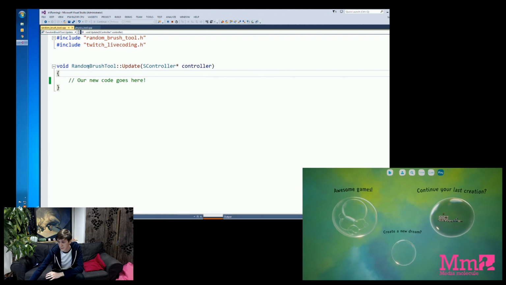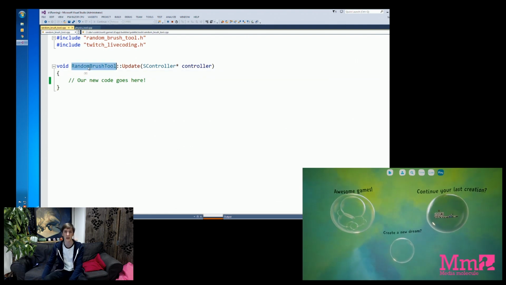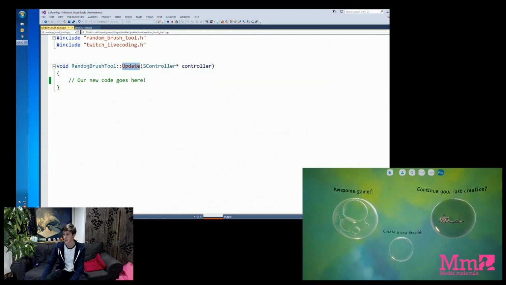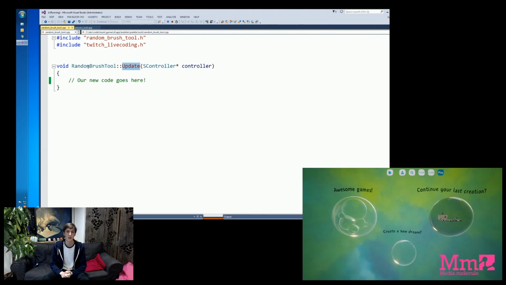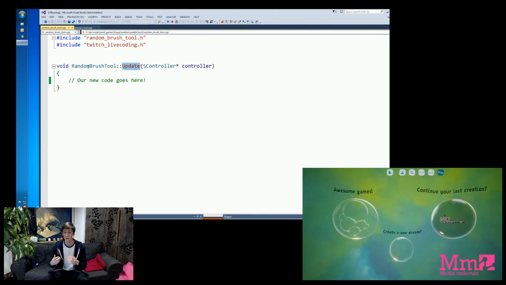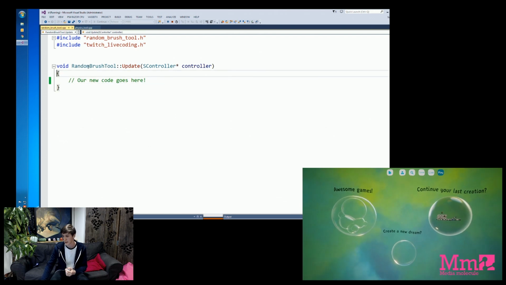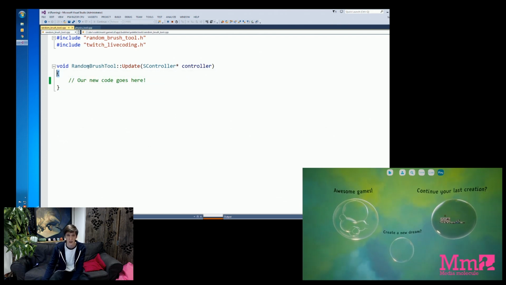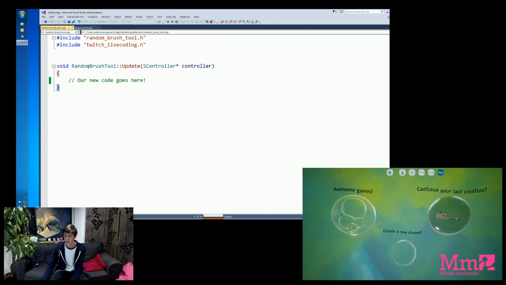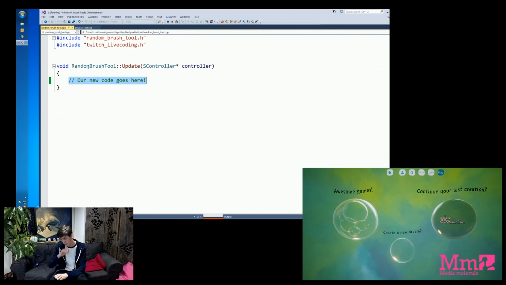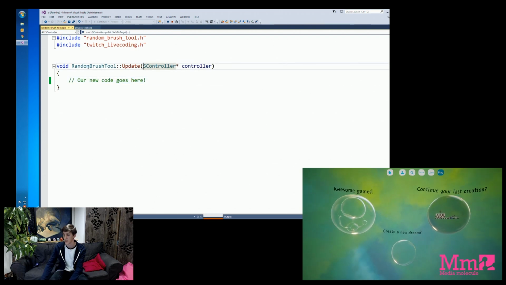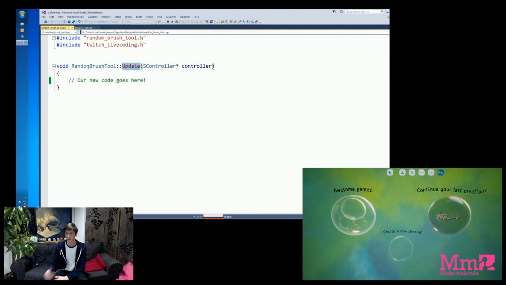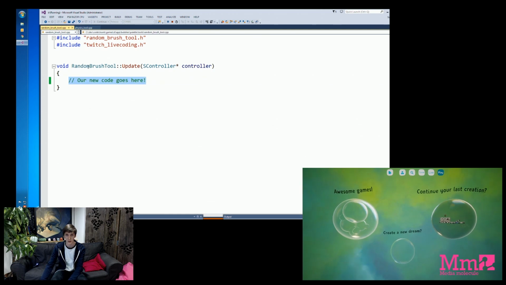So what we've actually got here is something called a random brush tool, and this has a bit of code called update. What this means is that over and over and over, the random brush tool will update and it will run this code. There's a coding convention, if you're not a programmer, that everything between this curly brace and this curly brace will run. That's a block of code that will execute. So every time update runs, whatever code we put here will also run.